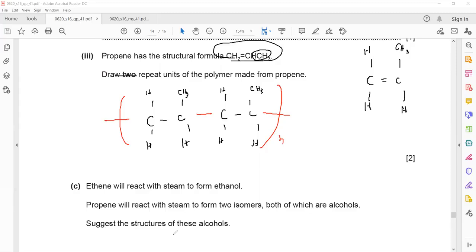So if they did not ask to name the polymer or name the monomer, you don't have to, unless they ask. Is it clear? The structure of this polymer will be polypropene, but because they did not ask for the name, we don't have to.